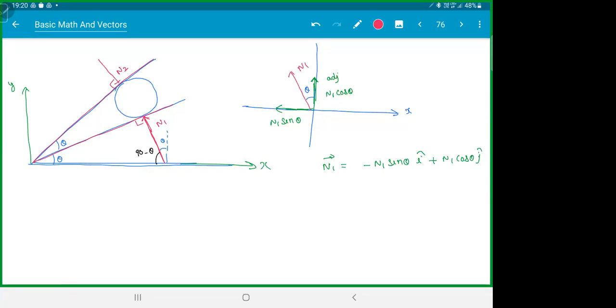Anyone confused with N1, please ask. This is how we actually need this resolution of vectors in physics. We are not actually interested in the i cap, j cap. That is nonsense. We are more interested in how you actually resolve these forces. Anyone confused or not, please ask. Just give it a try. I'll get some water and come.